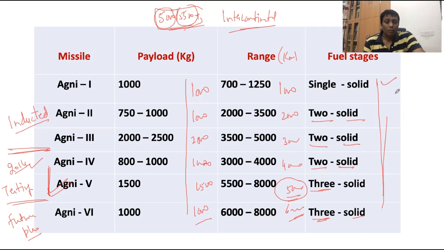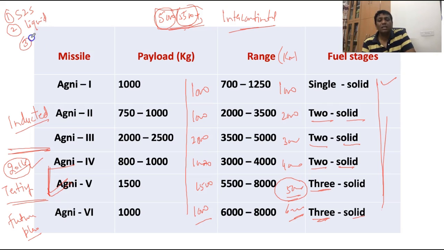Okay, what was the question in 2014 regarding the Agni 4? The first statement was that it is a surface to surface missile. The second was that all the stages have a liquid nature of propellant, and the third one was that the distance is 7,500 kilometers. So if you listen to my videos, or read my books, you read your knowledge according to that.